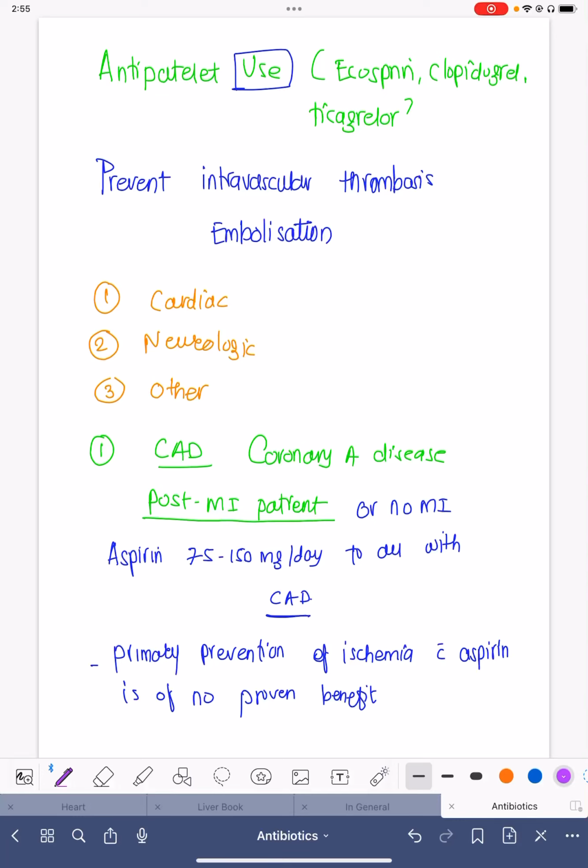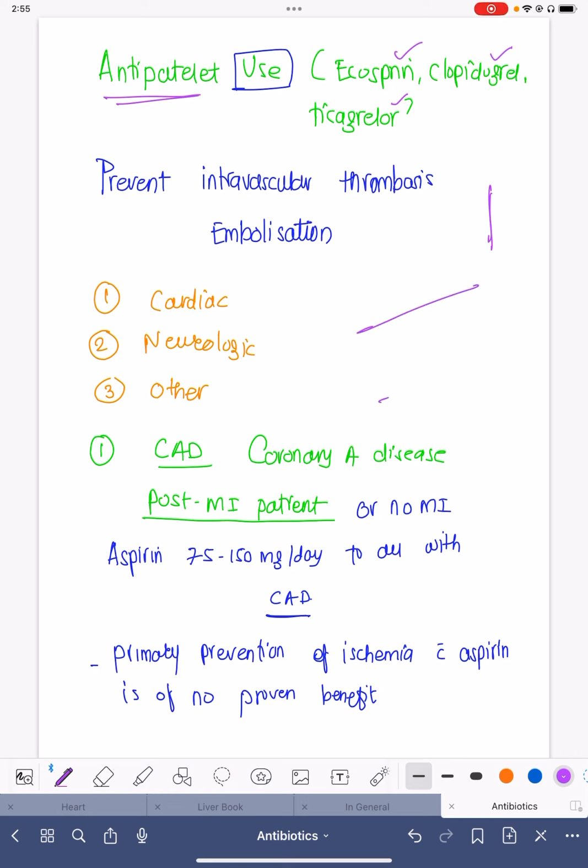Today we'll be talking about antiplatelet use. Whenever we talk about antiplatelets, we are talking about Ecosprin, Clopidogrel, Ticagrelor, or Prasugrel. These can be used separately or in combination. We'll be seeing the uses. Why we use antiplatelets is to prevent intravascular thrombosis and embolization.